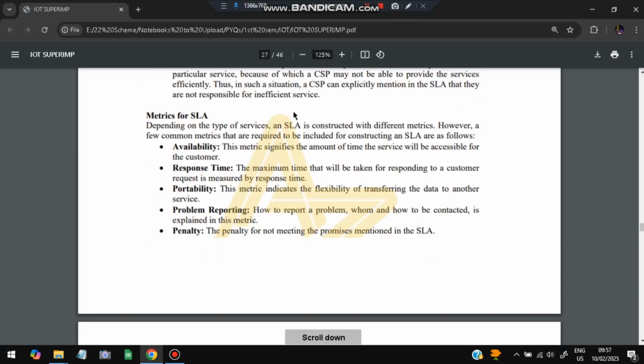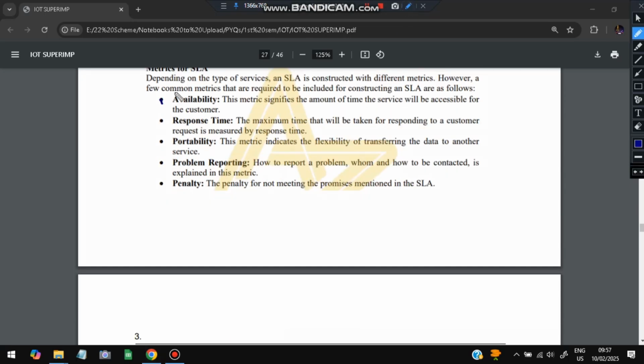Next are the metrics for SLA, based on which you decide the criteria. First is availability. This metric signifies the amount of time the service will be accessible. Response time means how much time it will take for a company to respond to a customer. Third is portability, whether it is able to transfer the data from one device to another or not. Fourth is problem reporting: can we report a problem or not? And penalty means if the company does not meet the criteria, what penalty the company has to pay to the user.